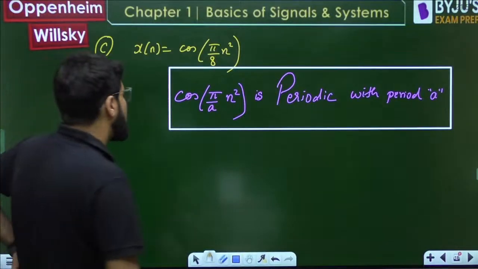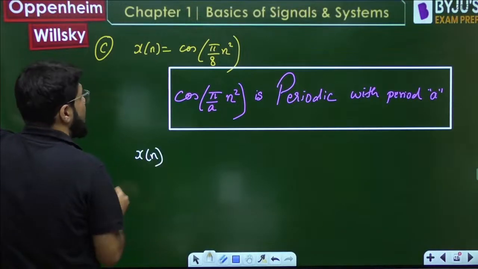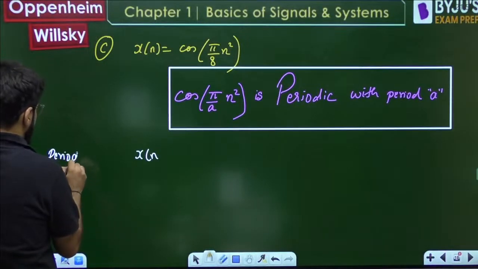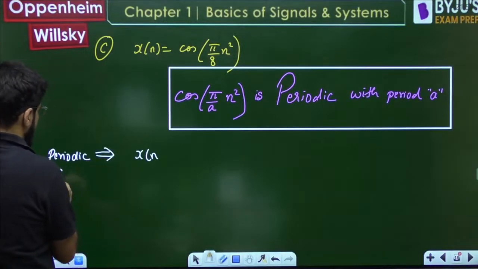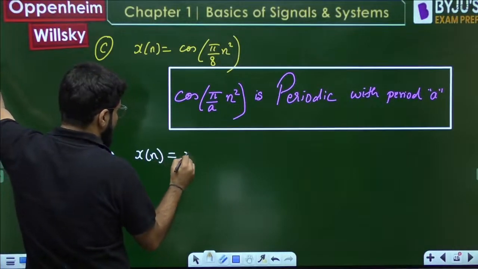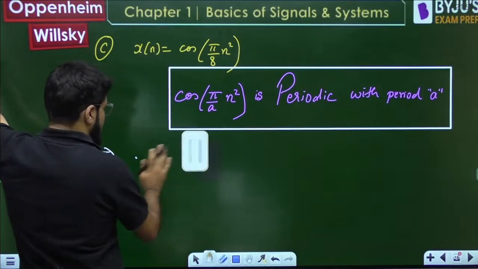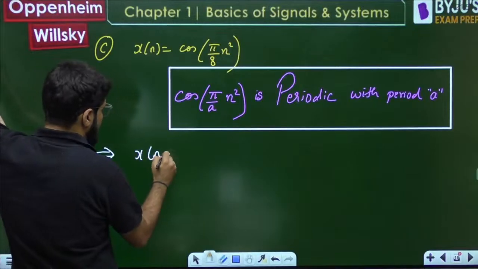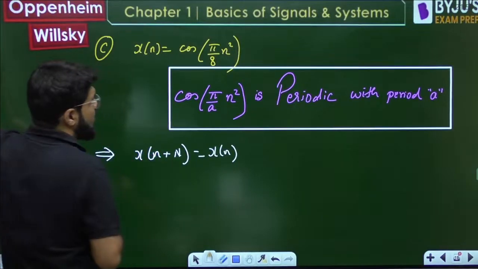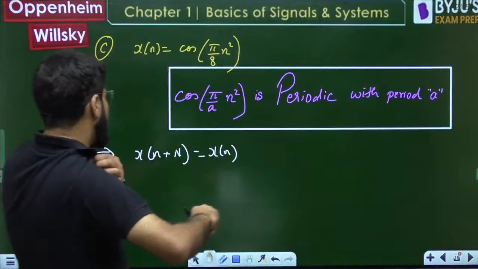A signal is periodic if it satisfies x of n equal to x of n plus N. If there is a periodic signal, x of n plus N should be equal to x of n. What I am telling is that the period will be 8. Yes, Ananta, considering that only, explaining that.